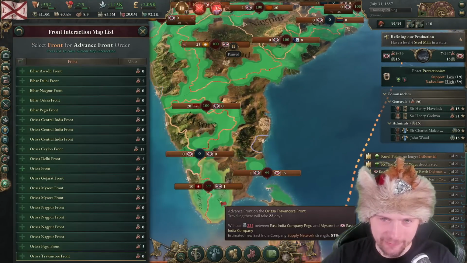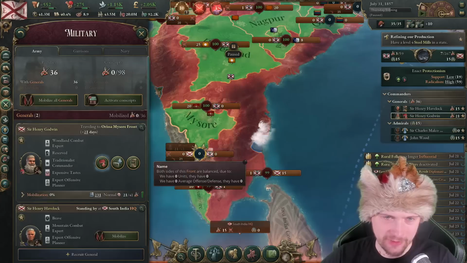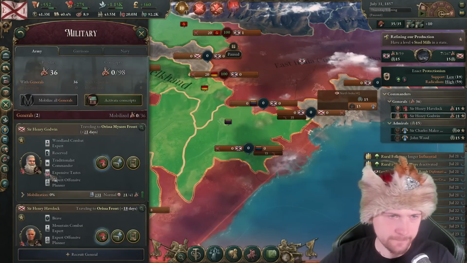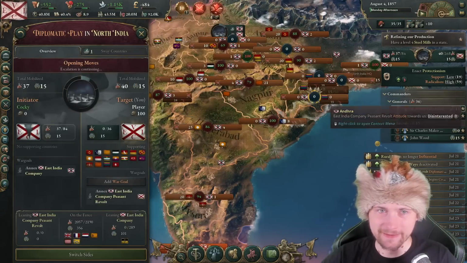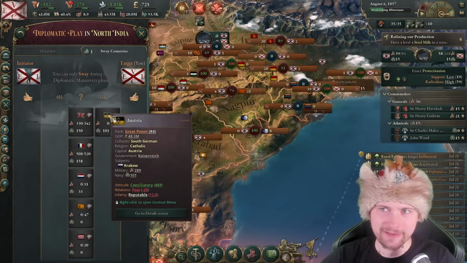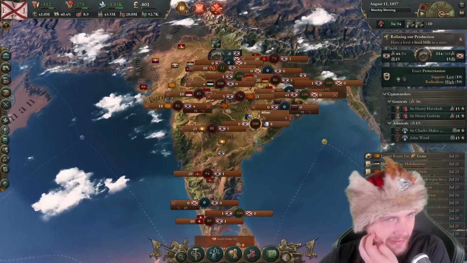Okay, I will send one stack to push from the south to here when they don't have any troops, and another stack to push here in the north. Let's see how it goes, because I have no idea. Can I sway someone to help me? I could sway Austria, but they can't even help me here. I need to deal with it myself.